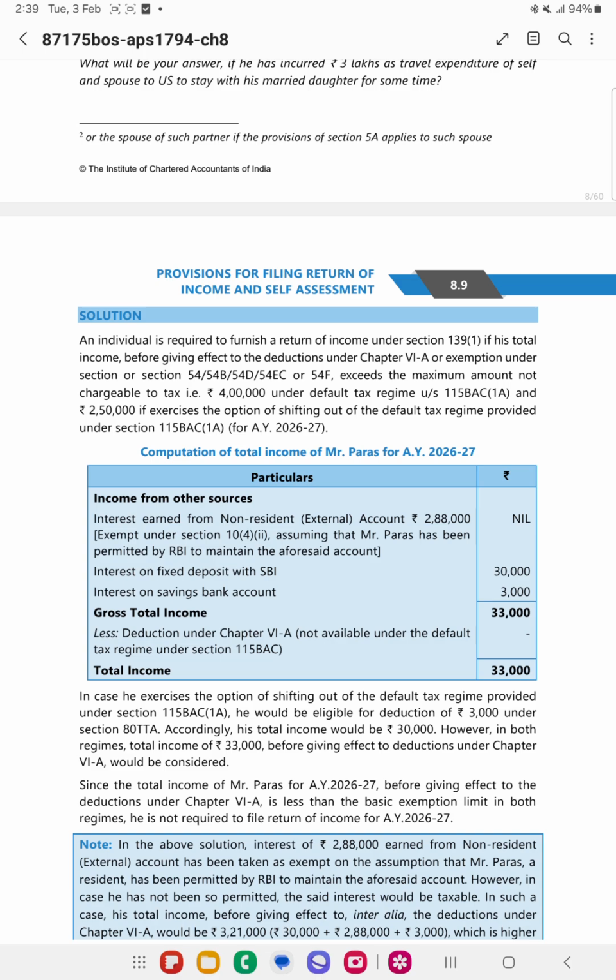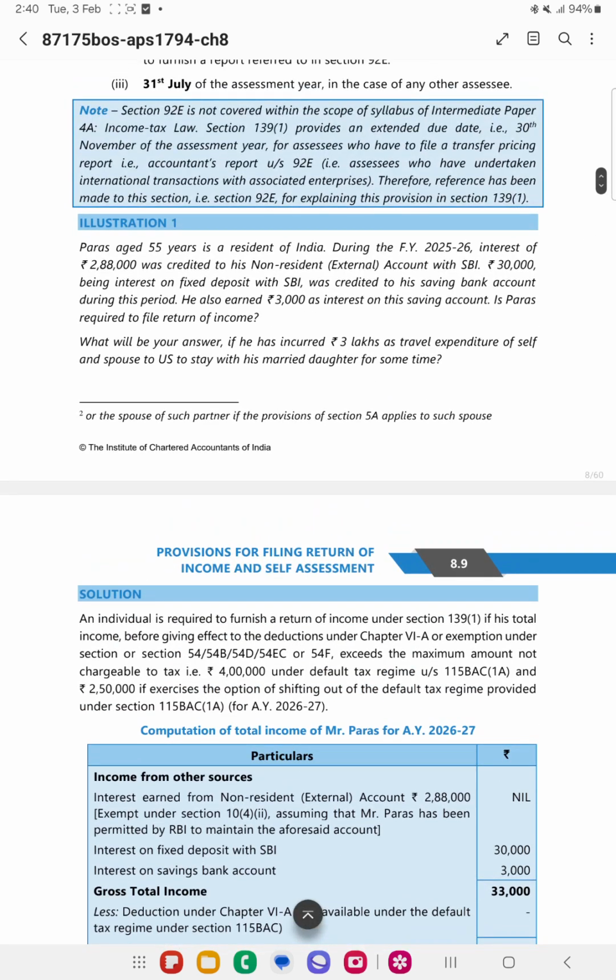So now, assuming this person, whoever is there, is opting for the new scheme, default scheme, that is 115BAC, before giving effect to the reduction, it is 33,000. It is less than the basic exemption limit of 4 lakh, right? So since it is less than 4 lakh, it is not taxed, and the return need not be filed.